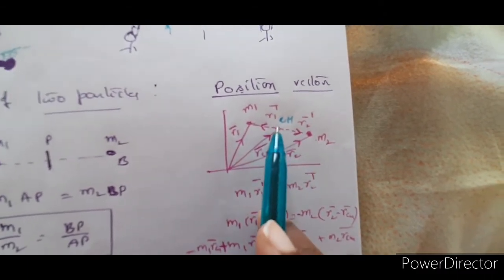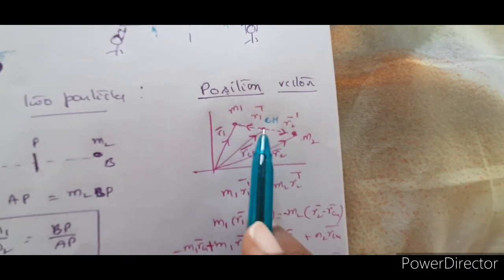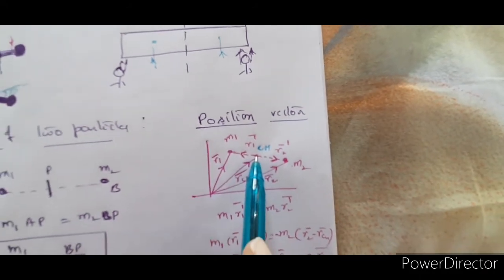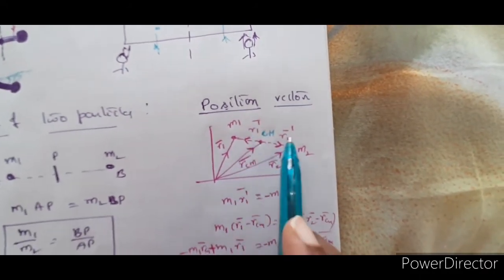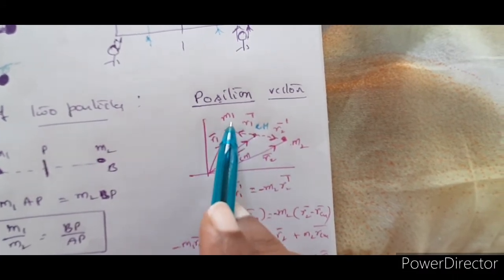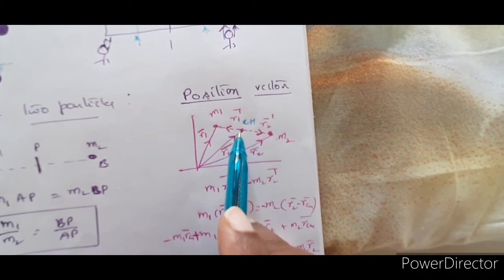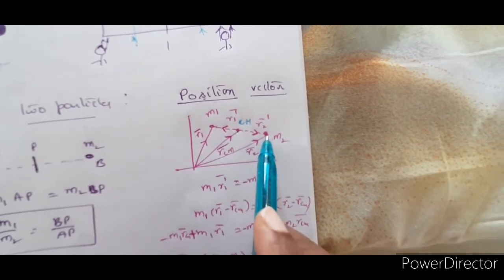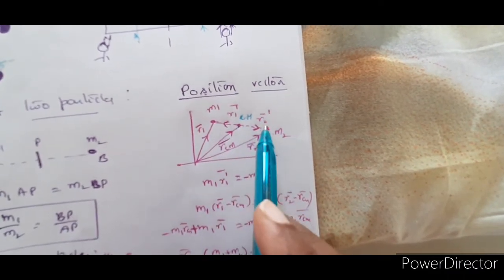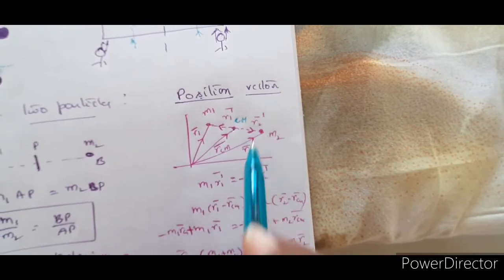Now you have R1 bar, the position vector of M1 with respect to the center of mass. That means if you imagine the center of mass to be the origin, with respect to this is the position vector R1 bar of mass M1, and with respect to the center of mass, the position vector of M2 is R2 bar prime. R1 bar prime and R2 bar prime are R1 bar dash, R2 bar dash.